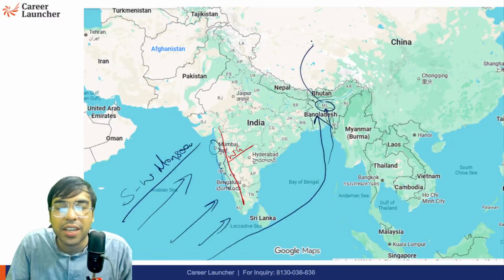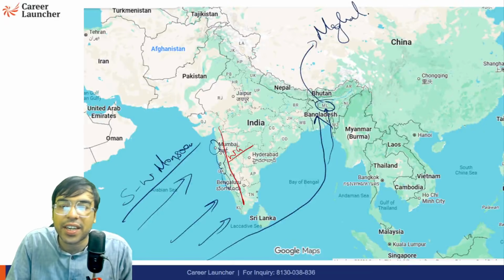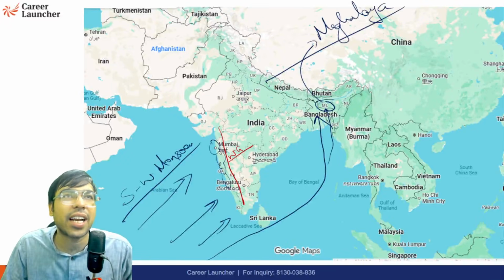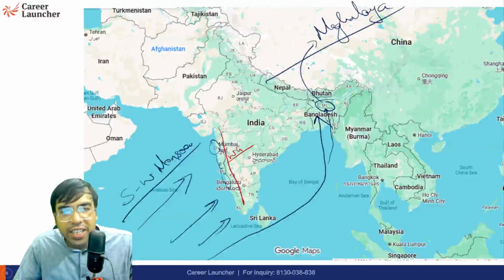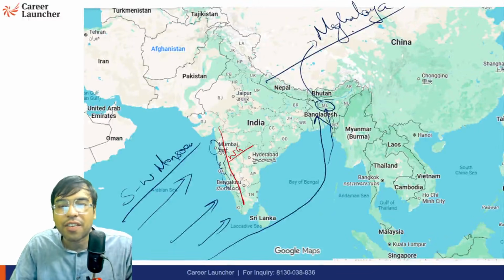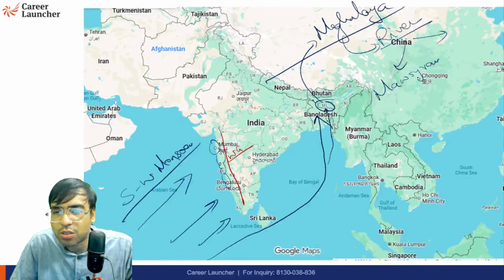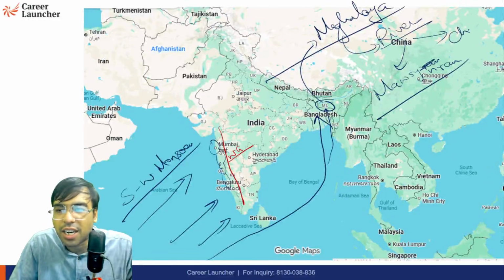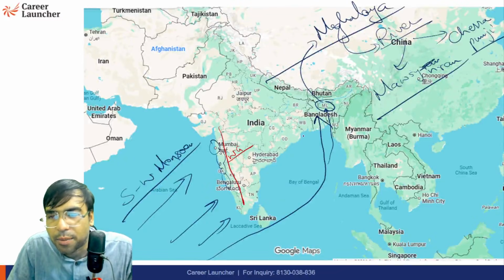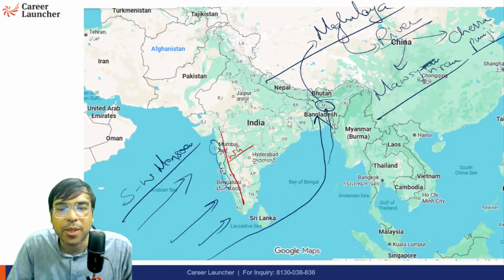And I'm sure you must be aware, due to the funneling effect, as it is called in geography, with a lot of mountains like Garo, Khasi, Jaintia hills, it causes a lot of heavy rain. So two places are very famous, Mawsynram and Cherrapunji. Mawsynram, I don't know the spelling, please check. These are the two places famous for the maximum rainfall, India's wettest places.